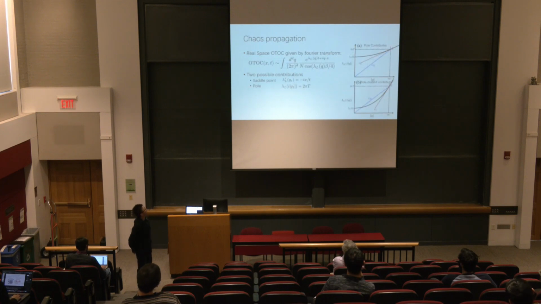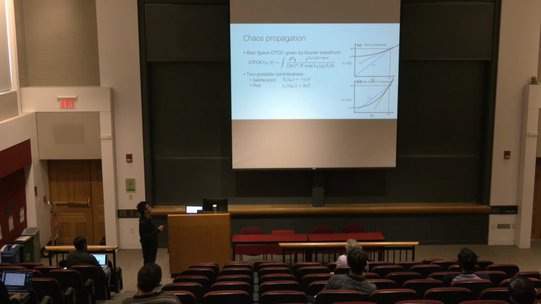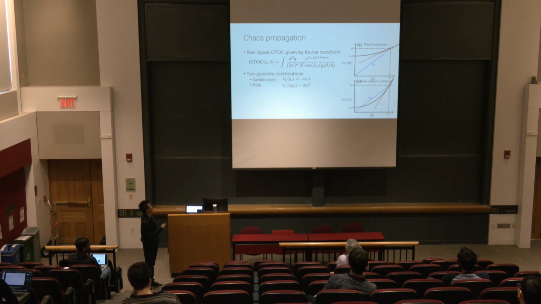And having known about the existence of this pole, we can actually go out and compute how the OTOC propagates in space. The way you do this is basically you Fourier transform from momentum space to real space. It's basically some Fourier transform that looks like this. Then the conventional way we do this kind of Fourier transform is to assume that the space-time distances are really large. For example, x and t are large. So you can actually evaluate this integral by saddle point.